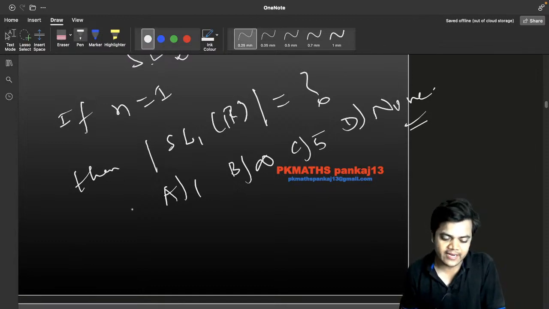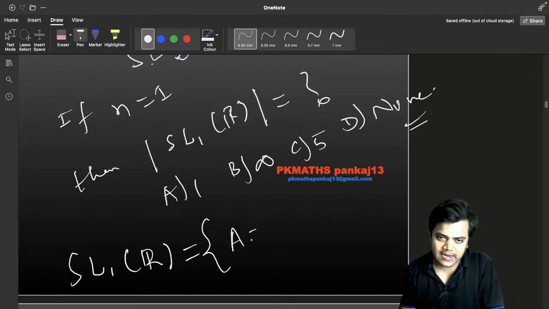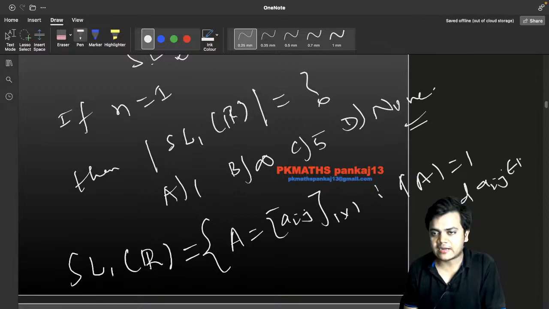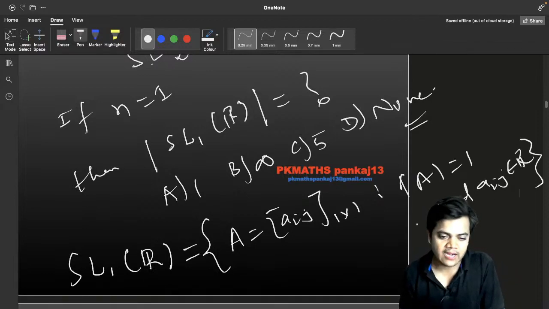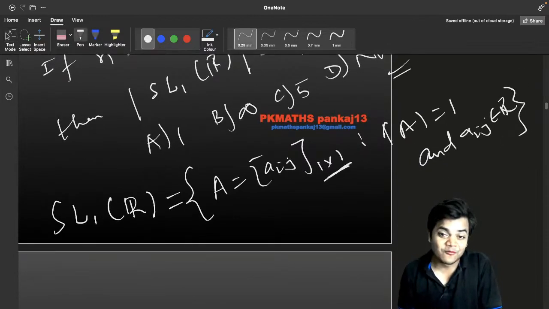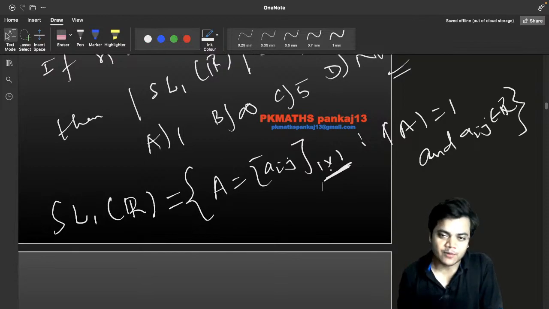is there in his mind that if the thing is written as SL1R, it means this is the collection of all 1 by 1 order matrices whose determinant is equal to 1 and the entries belong to R. And in the world of real numbers, if you are going to take a 1 by 1 matrix, it means what? You are just going to pick a real number only, right?